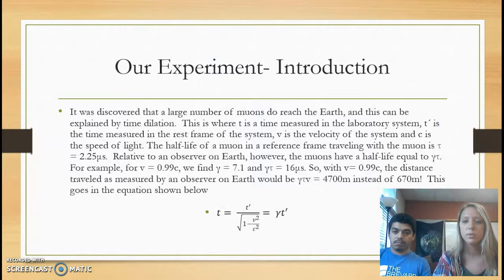So with v equals 0.99 c, the distance traveled as measured by an observer on Earth would be gamma tau v equals 4,700 meters instead of 670 meters. This goes in the equation shown below.